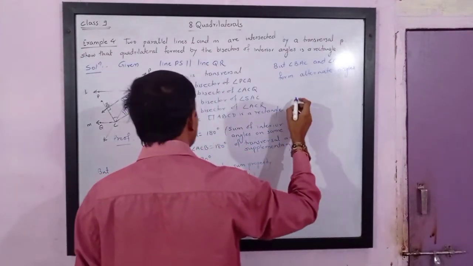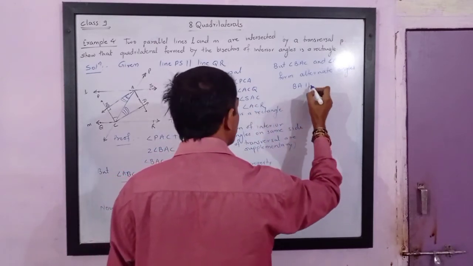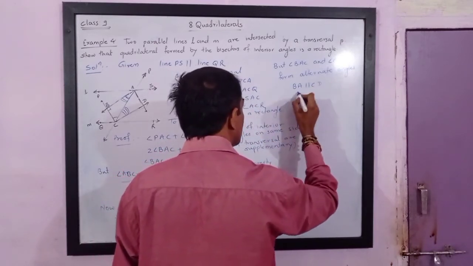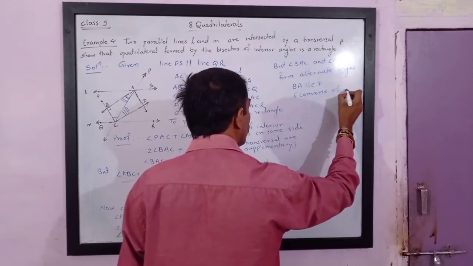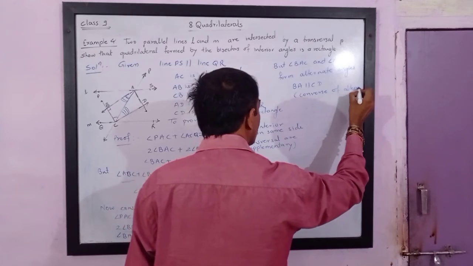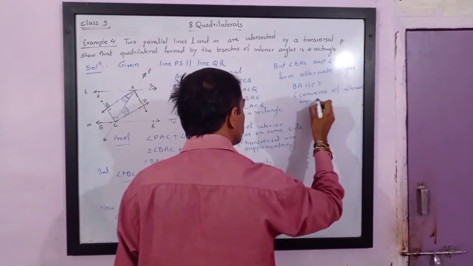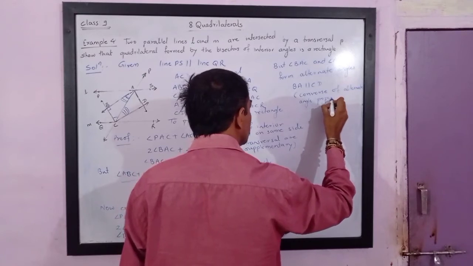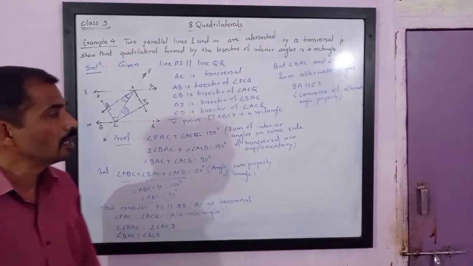Therefore, BA is parallel to CD. Reason is converse of alternate angle property.